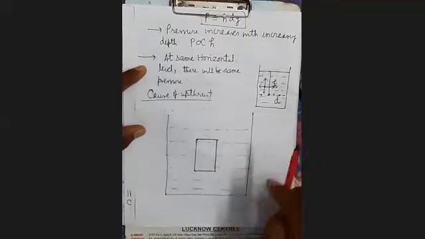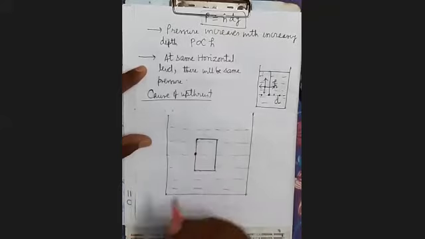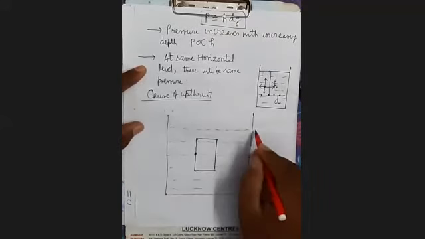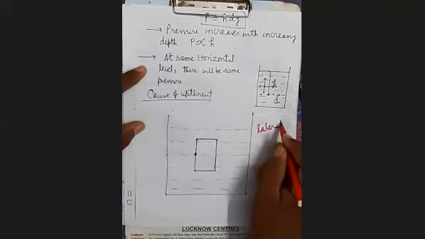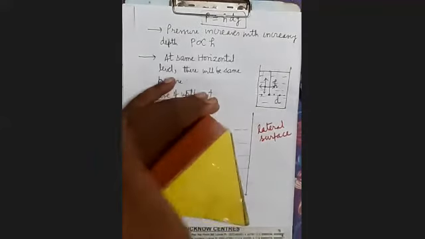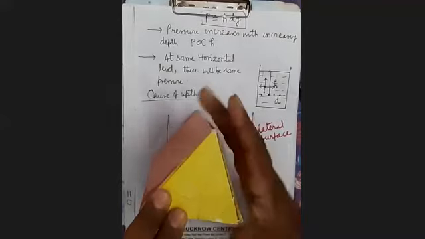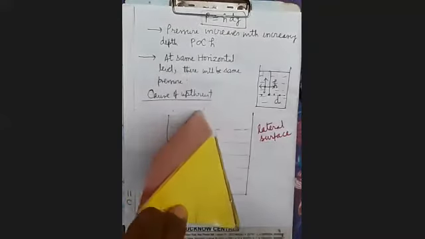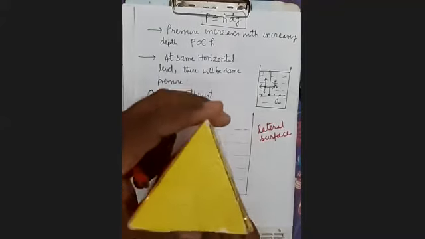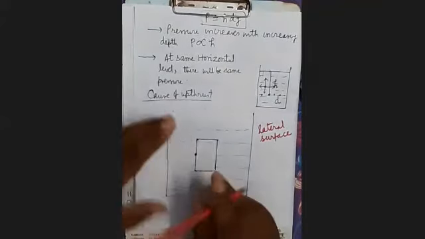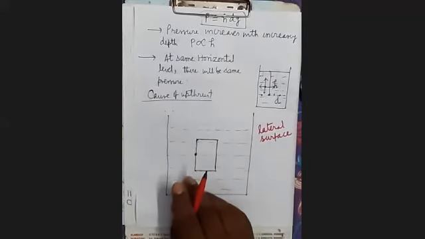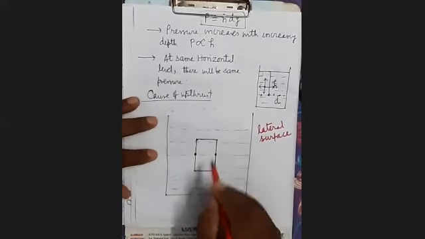If you take one point here on the lateral surface, then there is a diametrically opposite point here.